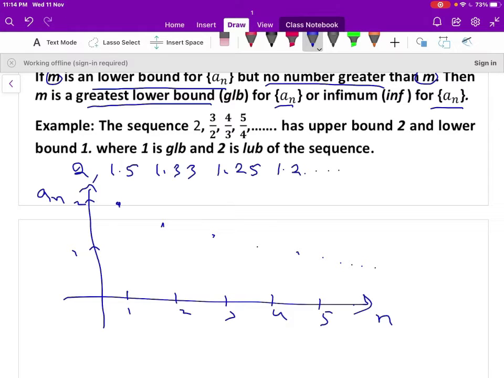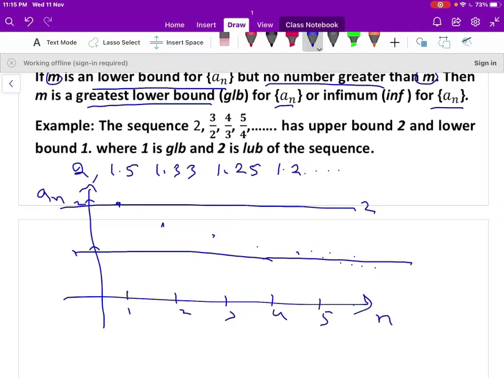So there exists a number 2 here and there exists a number 1 here. It always goes like this. So this sequence lies between the numbers 2 and 1.